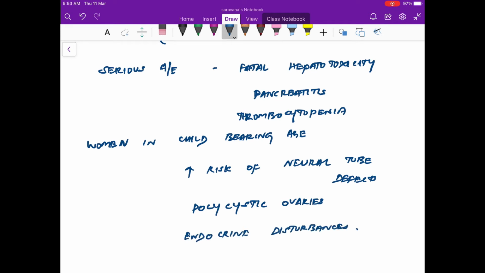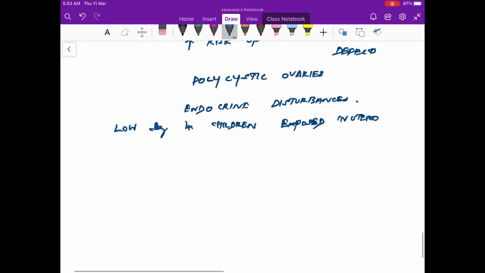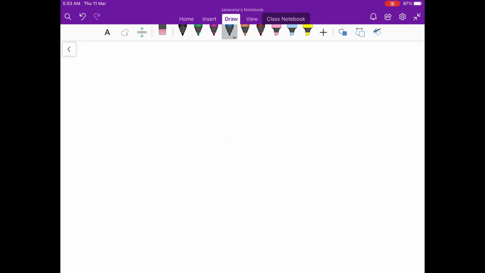And what they found was those children who actually received this drug in utero had a tendency to have low IQ. Okay, so they had a tendency to have low IQ. So this is very important when it comes to antenatal care.